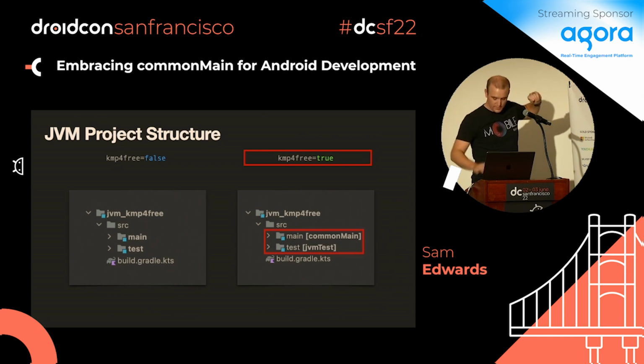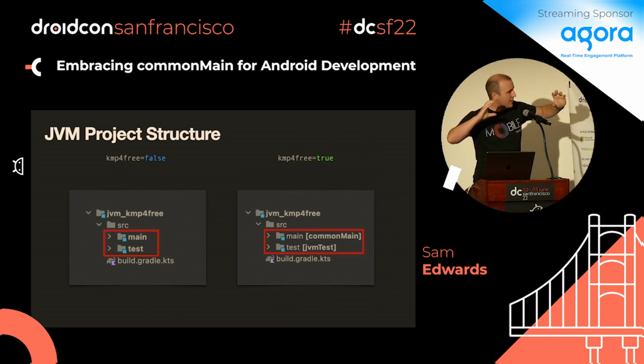However, if you turn it on to true, this is in Android Studio, and you can see there's brackets on the side there. I'll kind of highlight both. It says commonMain next to the main folder, and it has JVM test next to test.